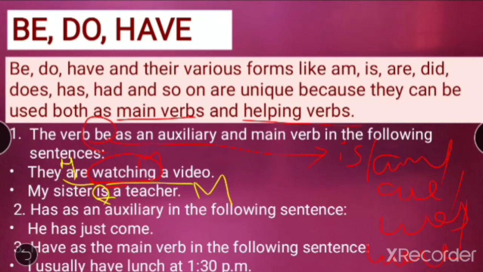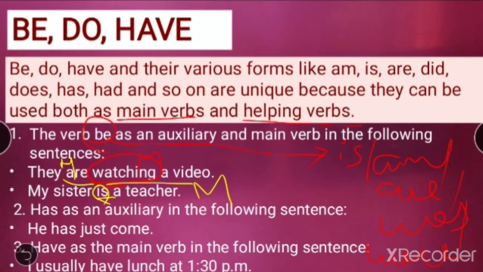Okay, let me see, in the textbook you have another example. The house was built in 1996. Okay, the house was built in 1996. Was built.